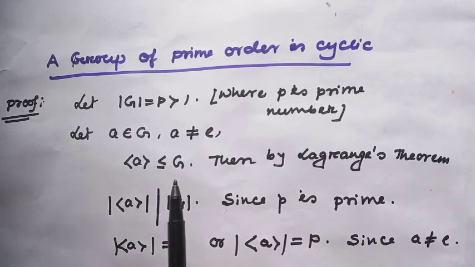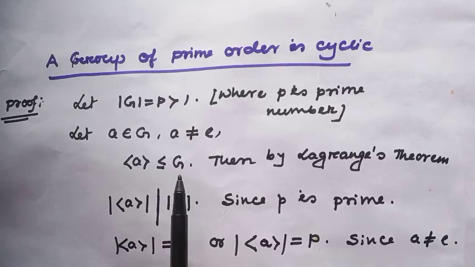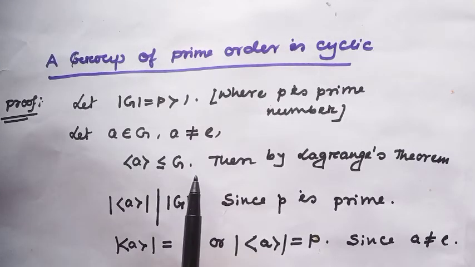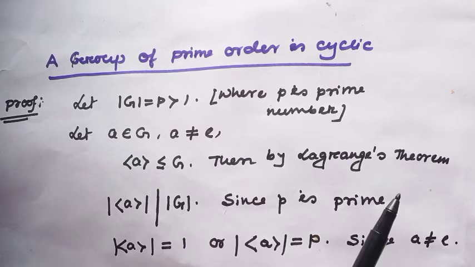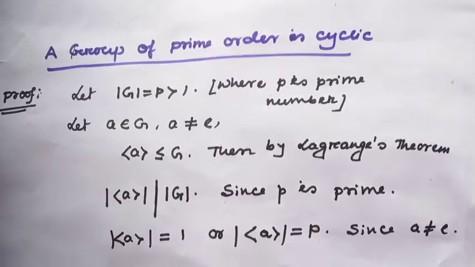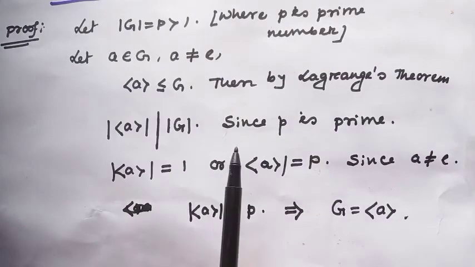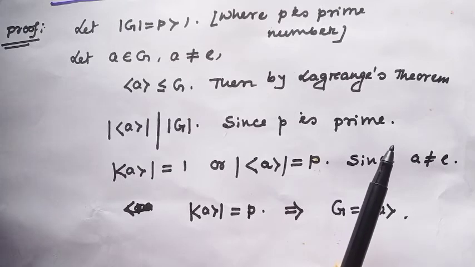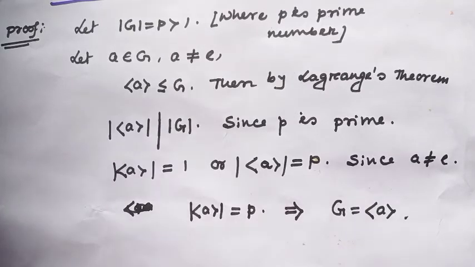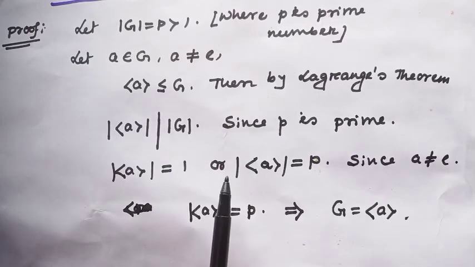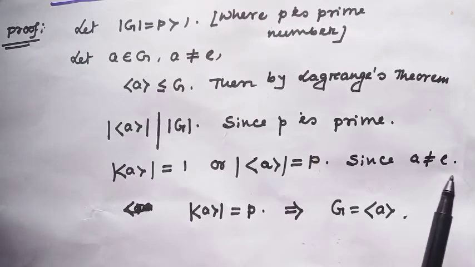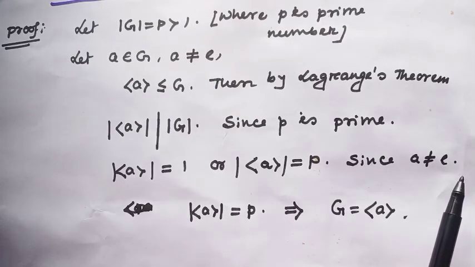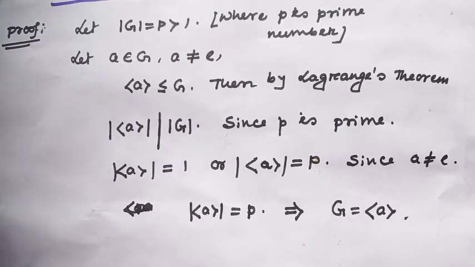Then the cyclic subgroup generated by A must be a subgroup of G. By Lagrange theorem, the order of the cyclic subgroup generated by A must divide the order of G. Since P is a prime number, the order of the cyclic subgroup generated by A has two choices: either 1 or P. Since A is not equal to E, there exists only one choice.